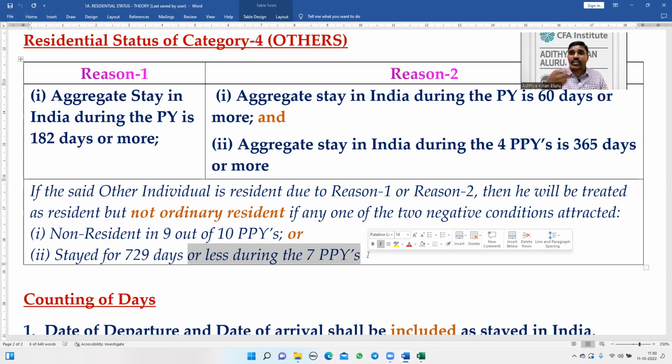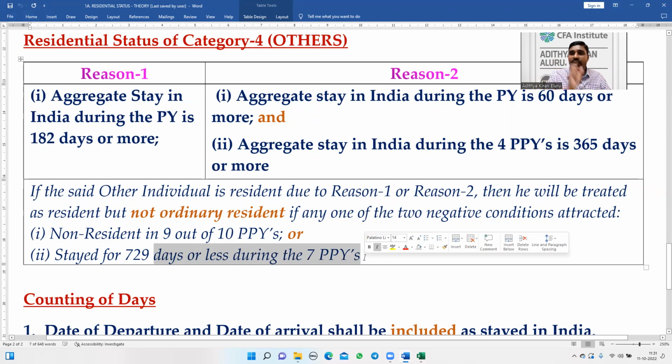Checking the first negative condition takes more time than checking the second negative condition. Therefore, luckily, if the second negative condition gets attracted, there is no need to check the first negative condition. That is the reason. So to save time in the examination, first try to test the second negative condition.